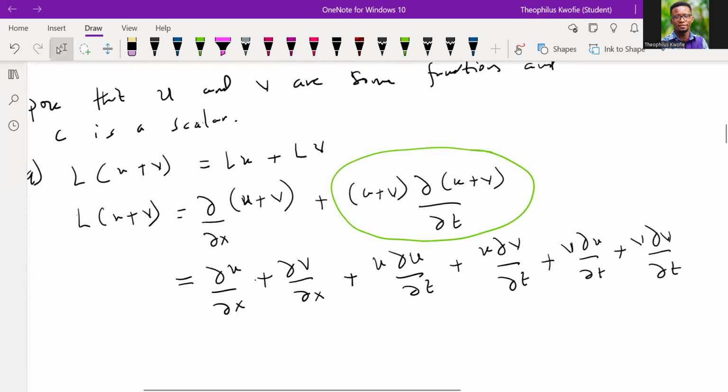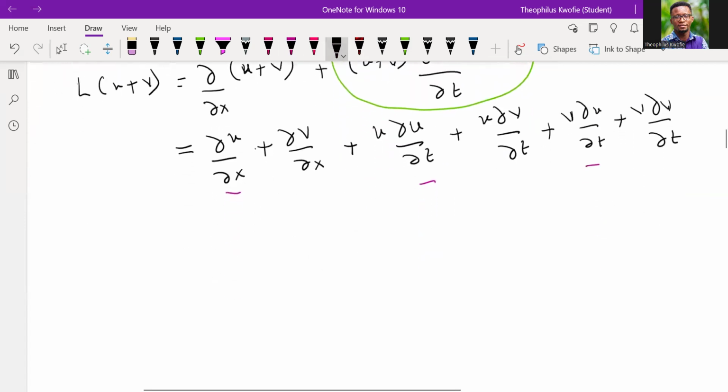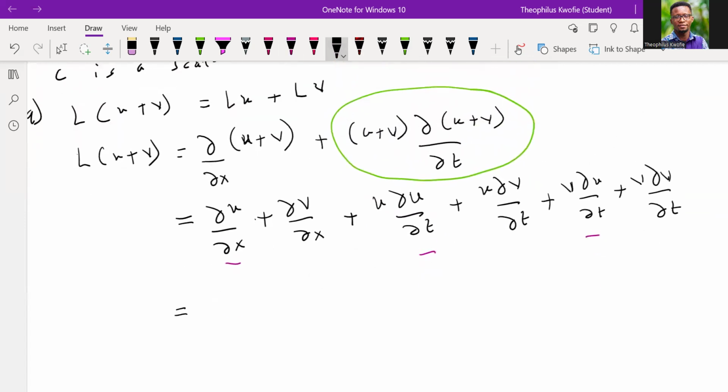Very important. Now, at this point, what we need to do is to group the U's. So we have one U here, another U here, and another U over here, the partials on all of them. So let's try and group them, and convert it back into the other form, okay?